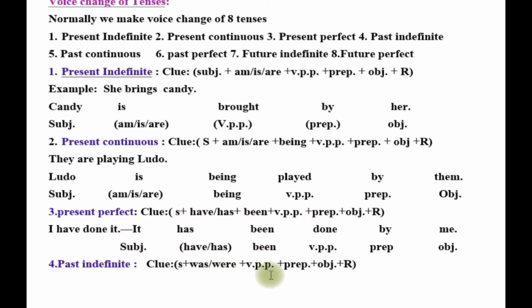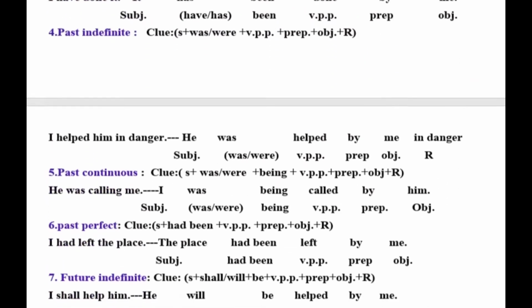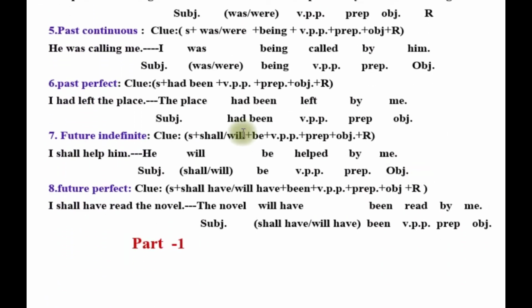Subject, was or were, past participle form of verb, preposition, object, remaining. Now an example is given here. I helped him in danger. So according to the rule, he was helped by me in danger.